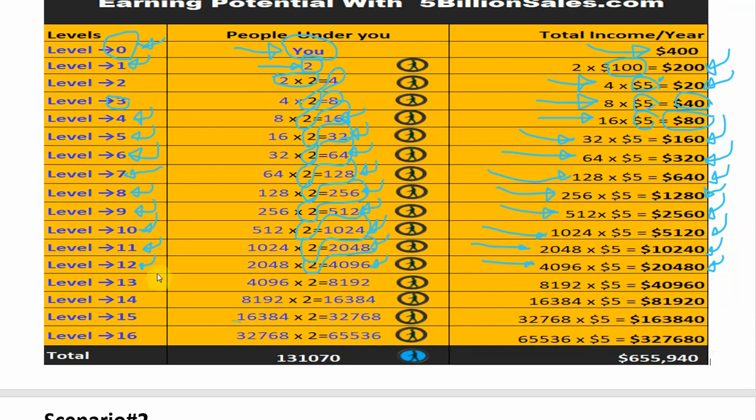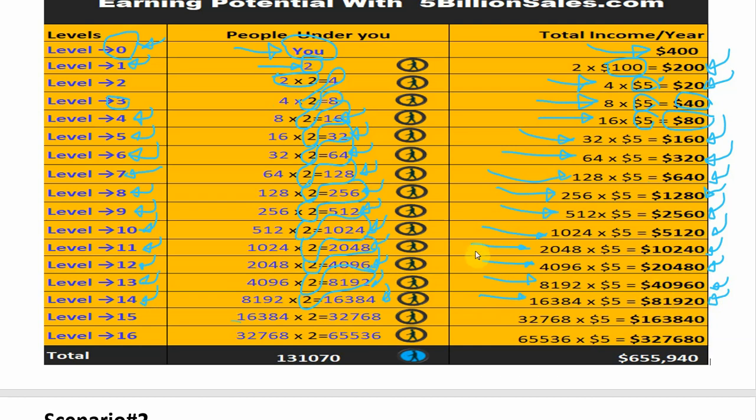At level 13 you will have 4,096 times 2 equals 8,192 members. If you multiply 8,192 by 5 you will get $40,960 at this level. At level 14 you will have 8,192 times 2 equals 16,384 members. If you multiply 16,384 by 5 you will get